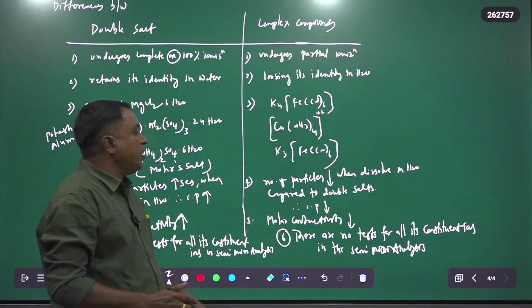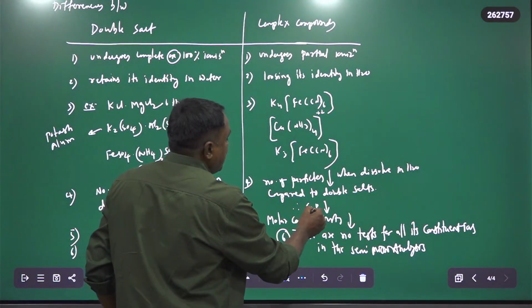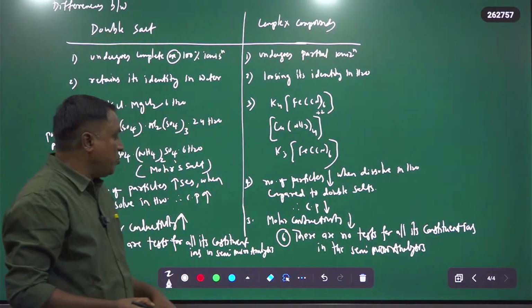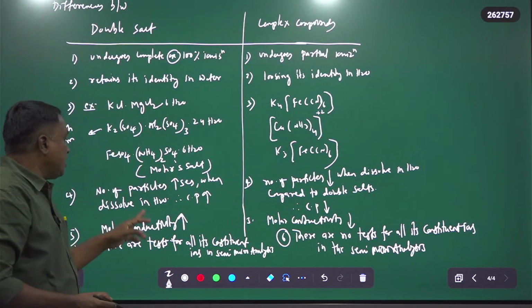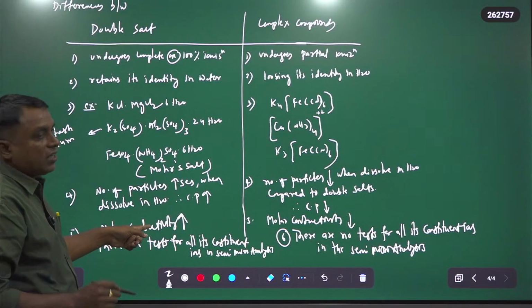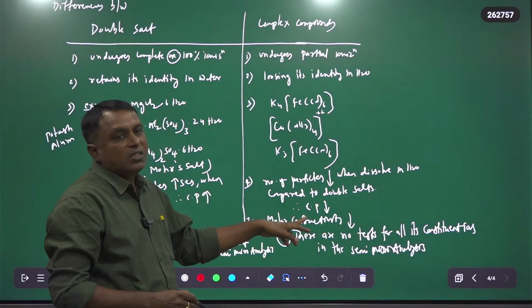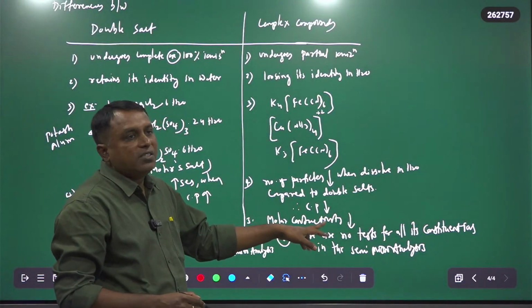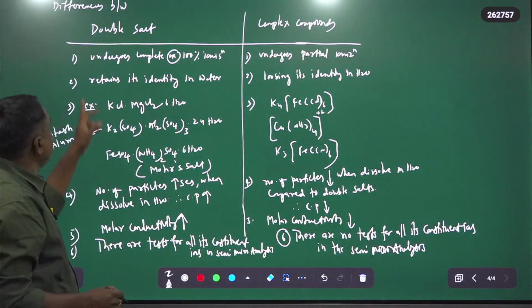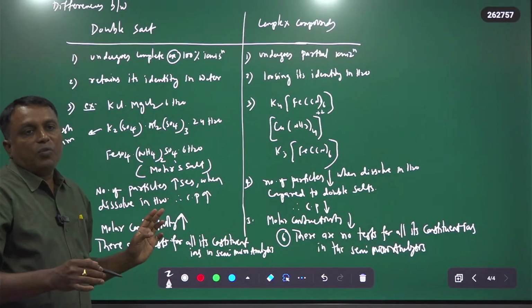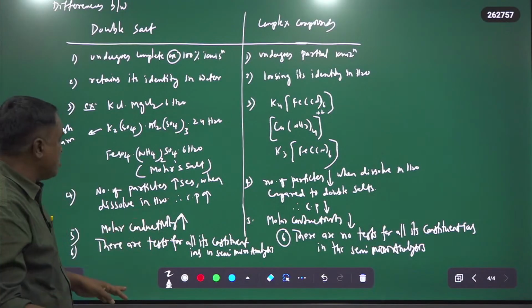Therefore, colligative properties decrease in the case of complex compounds. Here, the number of particles increasing means conductivity is increasing, but for complex compounds the number of particles is lower, so molar conductivity is lower.